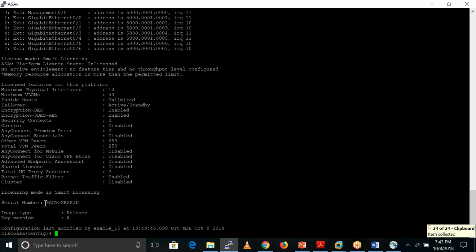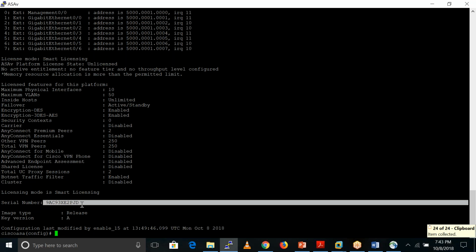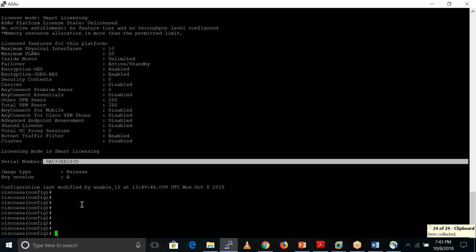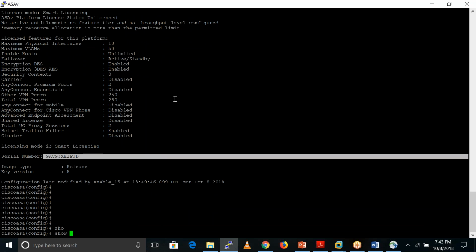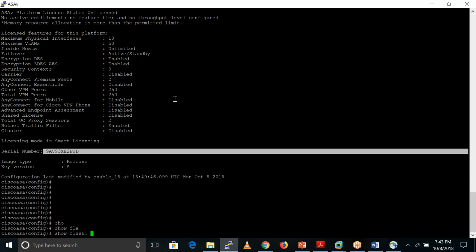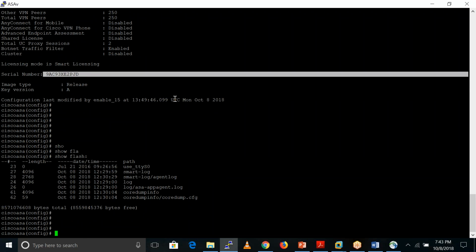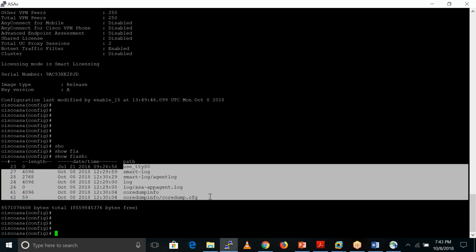This is the serial number of this firewall. Okay, so these are the main things which we need to check in the show version command. Okay, we also have flash memory over there. If I run this command, show flash, it gives information related to what kind of things we have in our firewall.